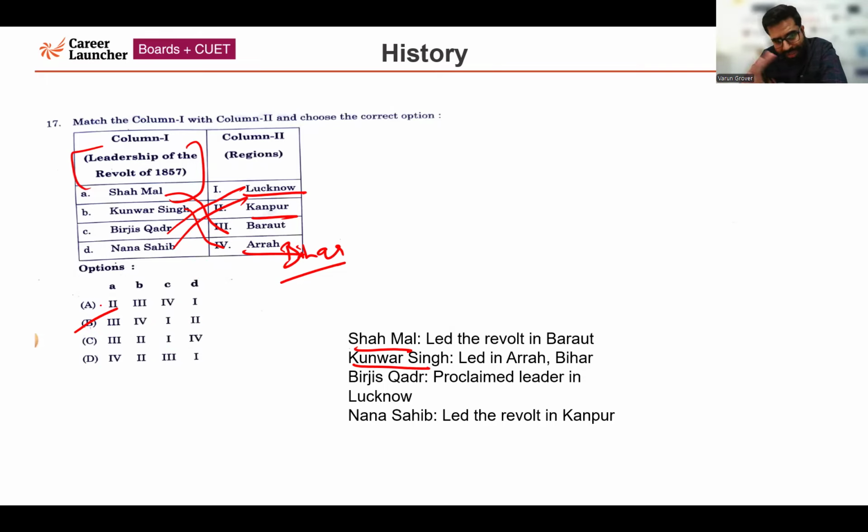I hope so. In this manner also you can eliminate. If you are aware about one or two names of the leaders or the regions to which they belong, you can eliminate other options and come up with the correct answer.